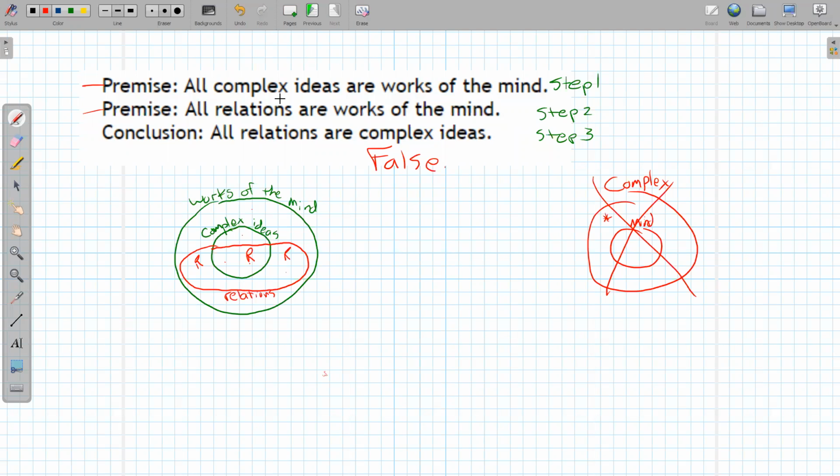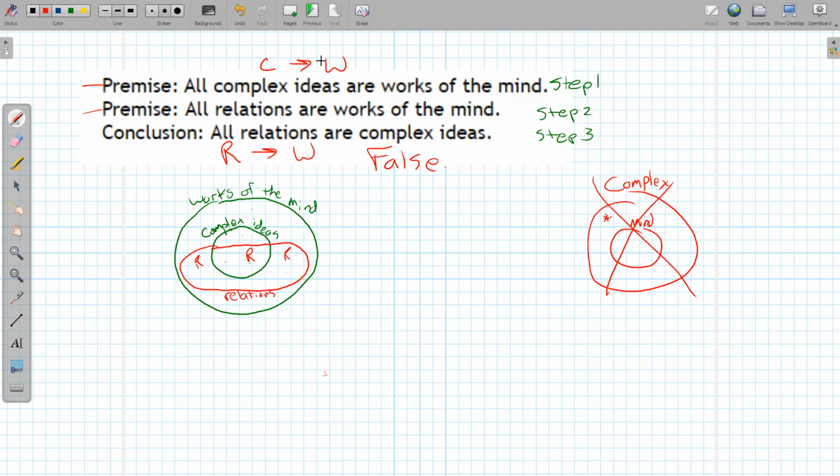I just want to break these down in a slightly different way. All complex ideas, that's one thing, and then we have our works of the mind. If something is a complex idea, then it is a work of the mind. So C for complex ideas implies W, where W is work of the mind. For relations, let's say R: if something's a relation, then it is a work of the mind. So I have C implies W, and R implies W. They both imply W.